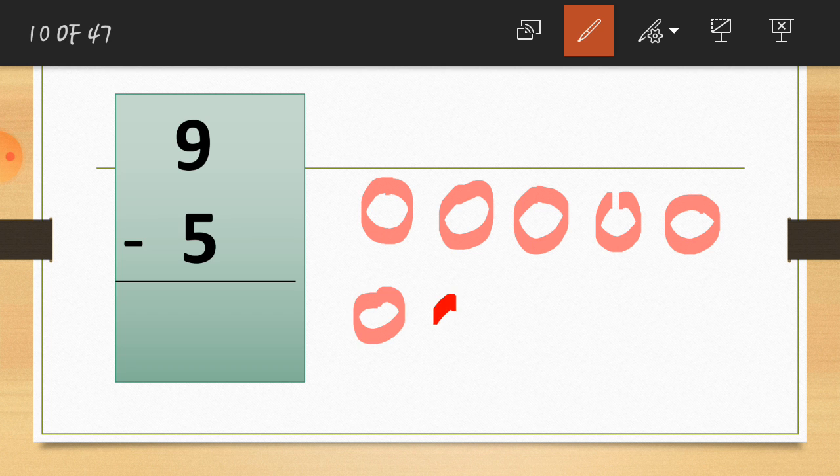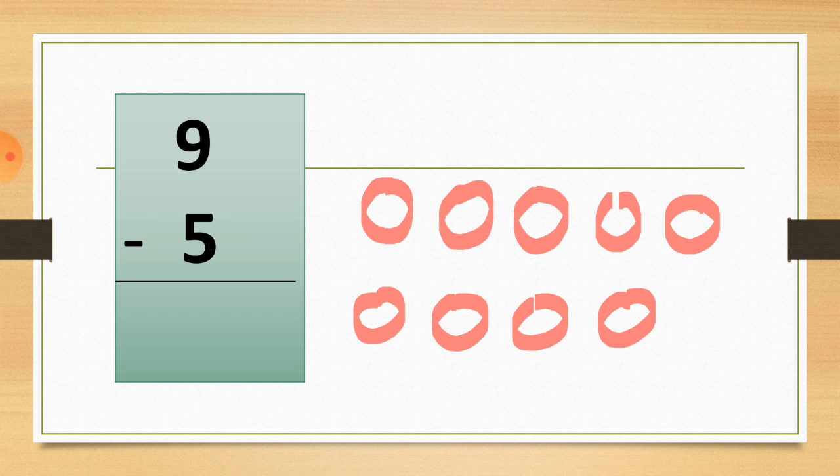6, 7, 8, 9. So here is the 9 circle. You can see here is the number 9. So here is the 9 circle. So how many circles we have to cut from the 9 number? So here we have to cut 5 circles from it. So we get the number.